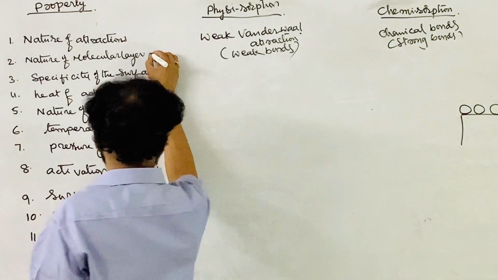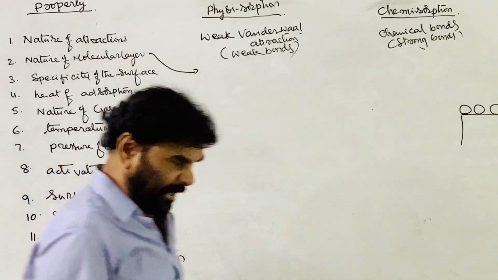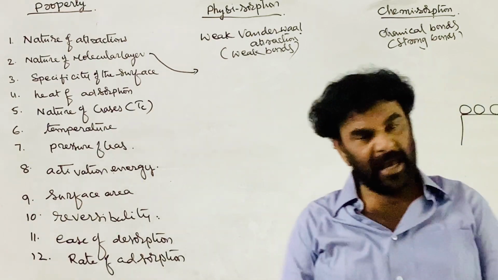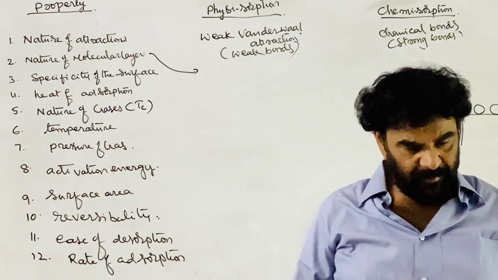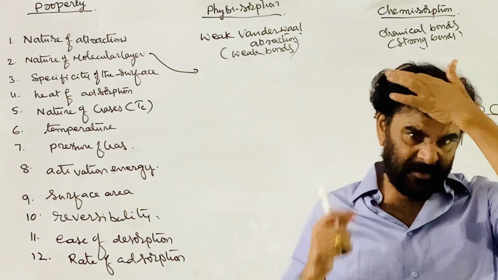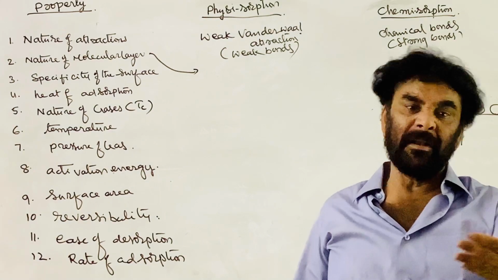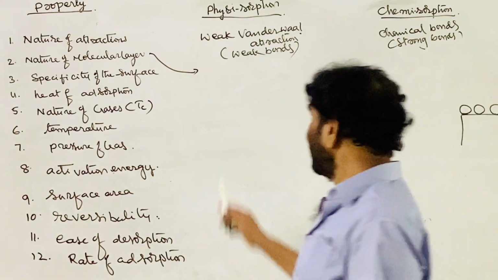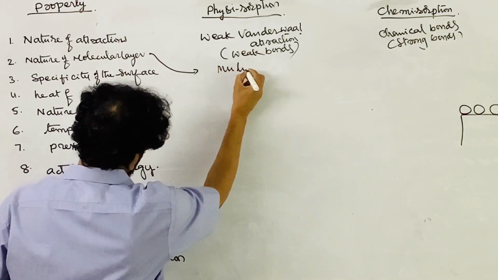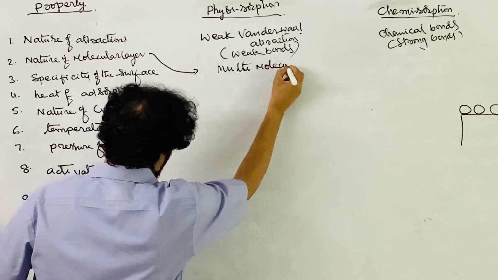And the next one is, during adsorption, the nature of the molecular layer. See, the surface is covered with gas molecules. They are adsorbed on the surface through a unimolecular layer or a multimolecular layer. See, in the case of physisorption, it is a multimolecular phenomenon.